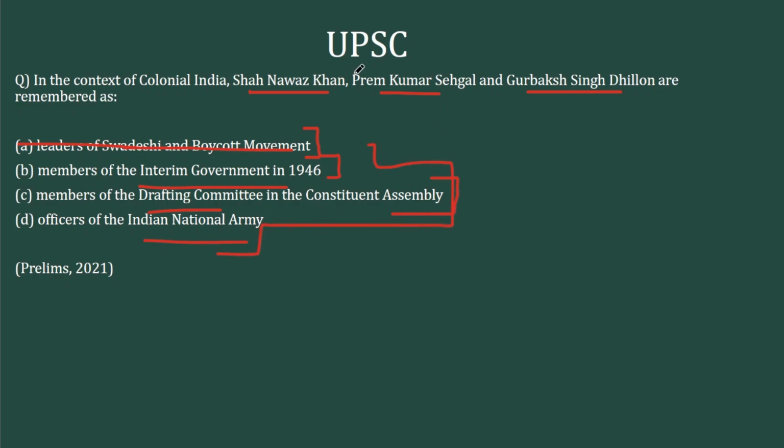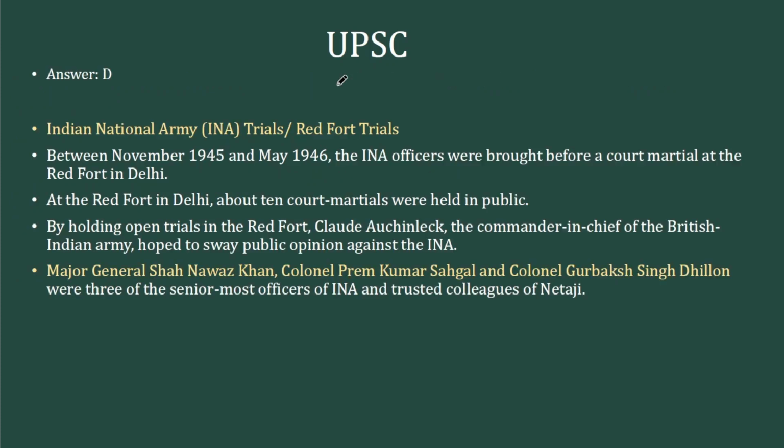These 3 names are important because these 3 people are very well known for a very significant event, the Red Fort trial. They were the most trusted, senior-most officers of the Indian National Army, trusted officers of Netaji: Shahnawaz Khan, Prem Kumar Sehgal and Gurbaksh Singh Dhillon. They belong to 3 different religions, and this is one of the reasons why there was higher unity among Indians across religions during the Red Fort trials. So if you know the background of the Red Fort trials, this is an easy pick, because these names are important in that event, which took place in 1946.